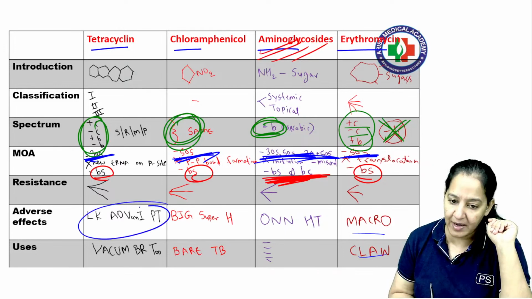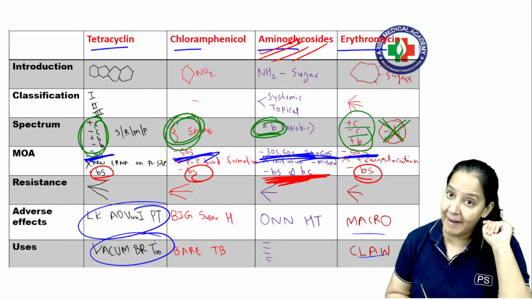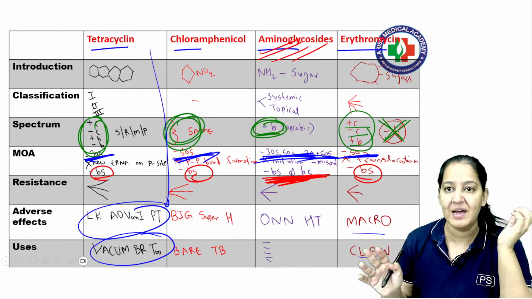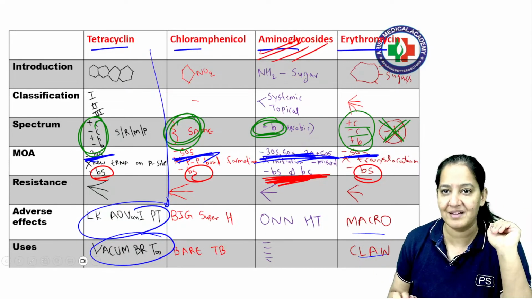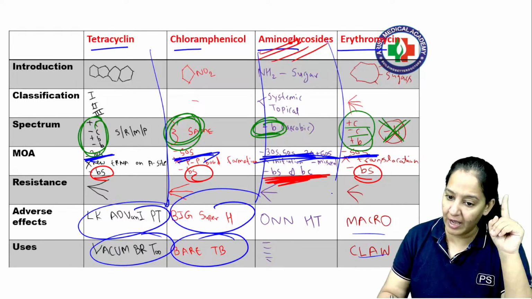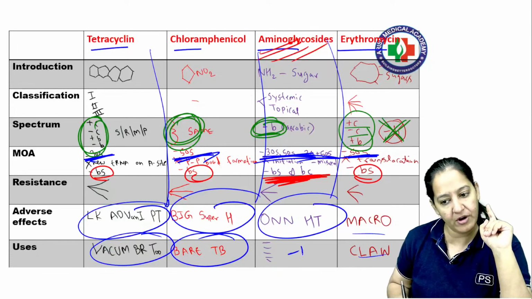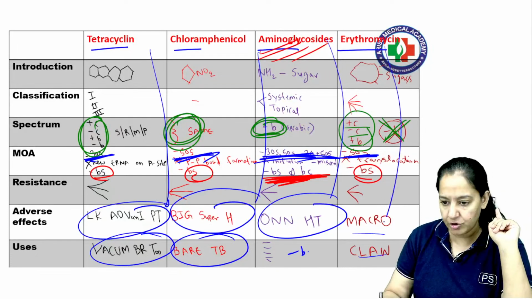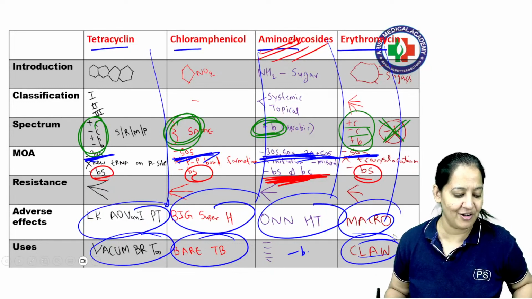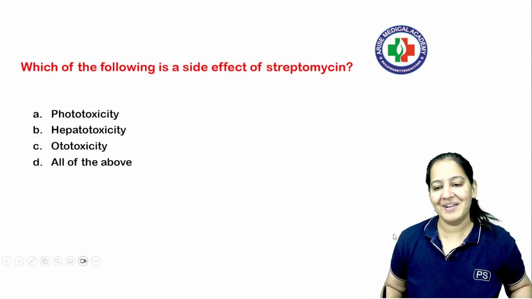Adverse effects: VJ Advani, PT teacher, vacuum the bedroom. This is for tetracycline. Learn the mnemonic at least. In the exam you can apply it. In the options you will understand what each means. Chloramphenicol: big super hypersensitivity and Bayer TB. Aminoglycoside: on HT and gram-negative bacilli infection. And erythromycin: macro and clo. I tried, at least I tried. People will not try, at least I tried. Got it? So let's come to the next question.